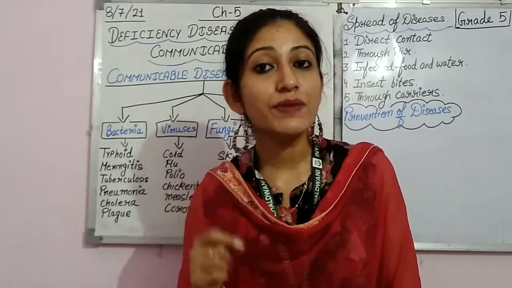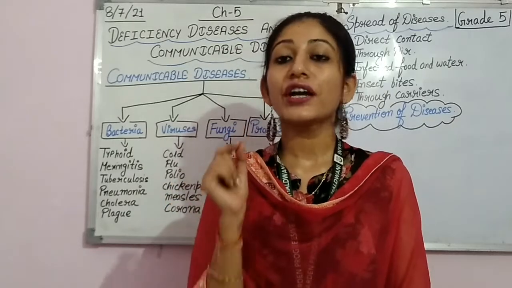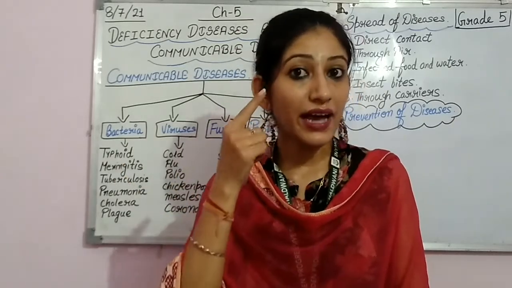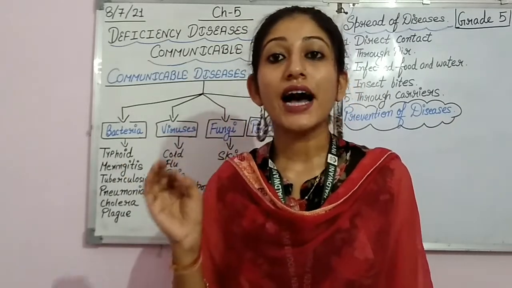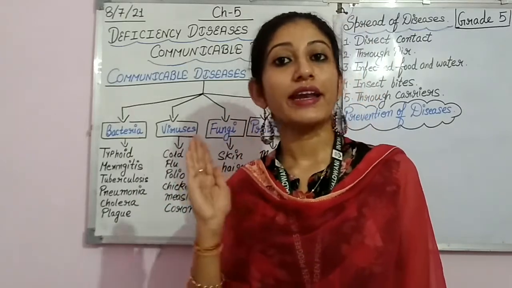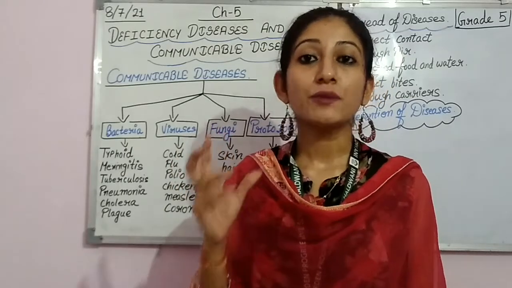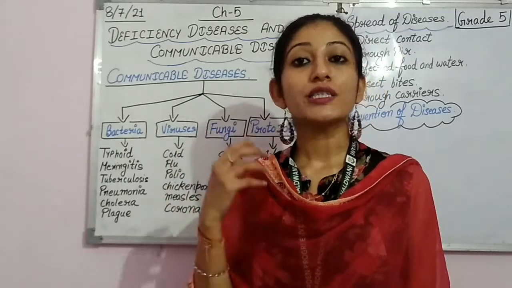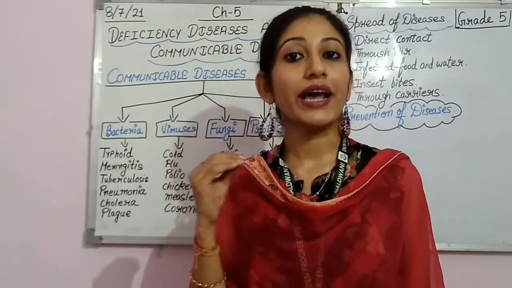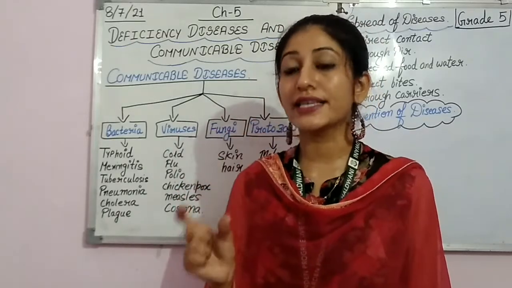And what are these germs? These germs are very small in size, not visible to the naked eye, and these are called microbes or microorganisms. The communicable diseases are spread by the microorganisms or microbes which are very small in size.